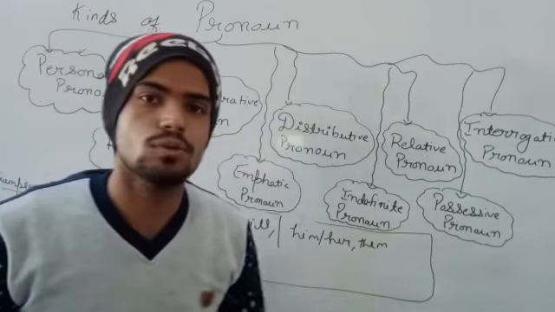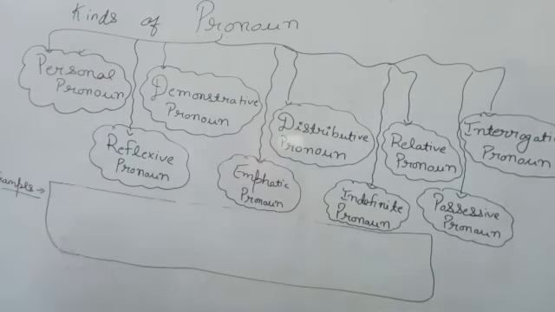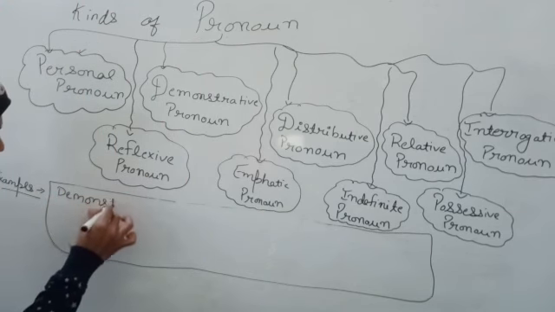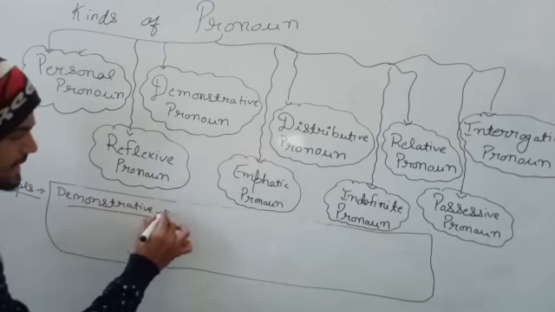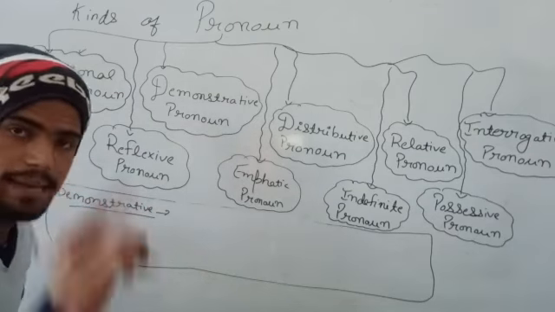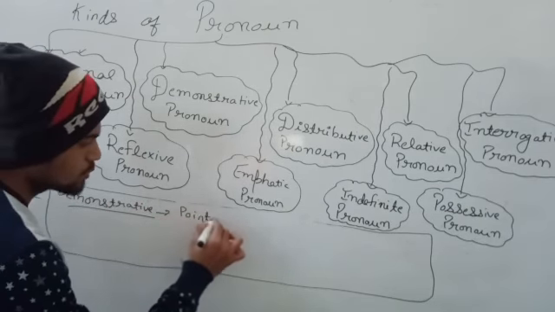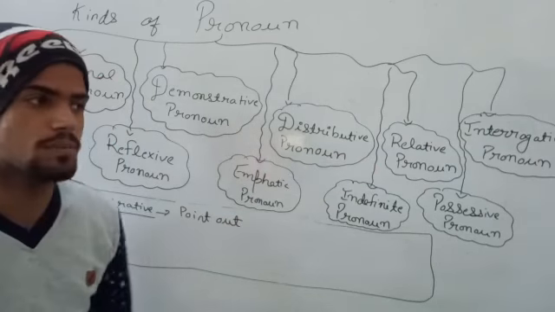Now coming to the second pronoun. The second one is demonstrative pronoun. As you can see, demonstrative. In demonstrative, what do we talk about? In demonstrative, we just point out something. We generally point out something.